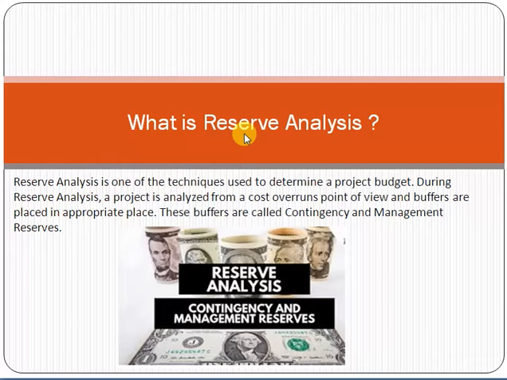If any cost overruns occur, what will you do in that case? See friend, for example, any bad thing happens, for example your resources are not trained, or any unidentified risk issue occurs. In that scenario, you have to add some buffers in the cost. That means, see friend, if you are building a budget for a project and you have to consider the risk due to cost overrun, you will add some buffers in the budget.